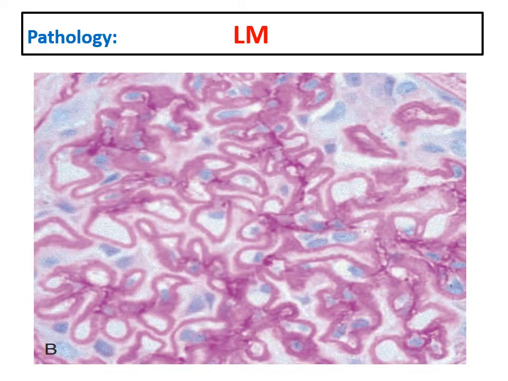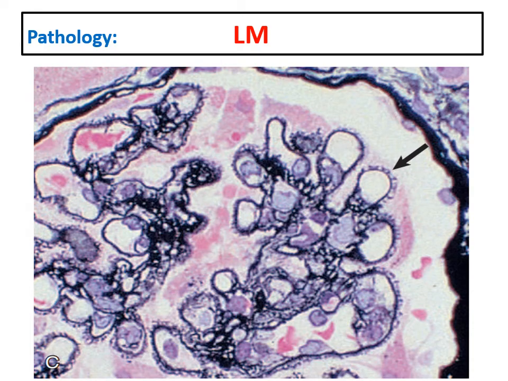As we see here, look at the membranes. There is uniform thickening. Look here, thickening of the basement membrane. This is characteristic, with no hypercellularity in the mesangium and endocapillary cells.